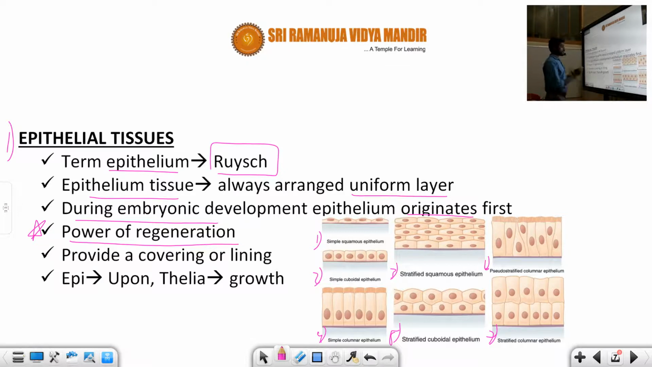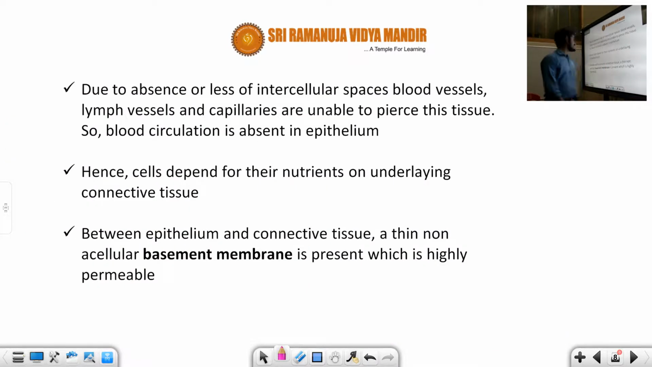Next, it provides a covering layer or lining. What does epithelium mean? Epi means upon, and thelia means growth. So upon growth represents the epithelial tissue. This is for a basic idea about epithelial tissue. Let us see the remaining importance of the epithelial tissue. Another important thing is that, due to the absence or very little intercellular space, blood vessels, lymph vessels and capillaries are unable to pierce this tissue.